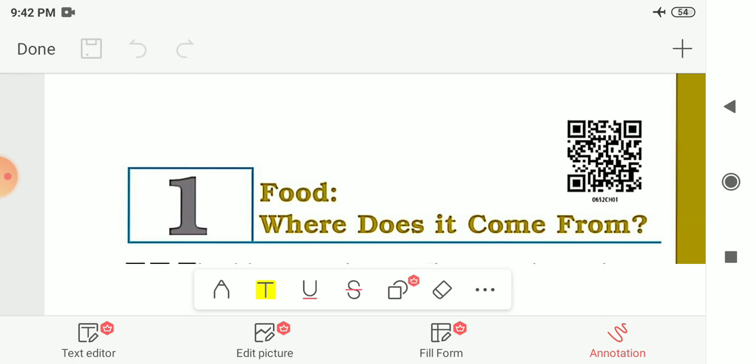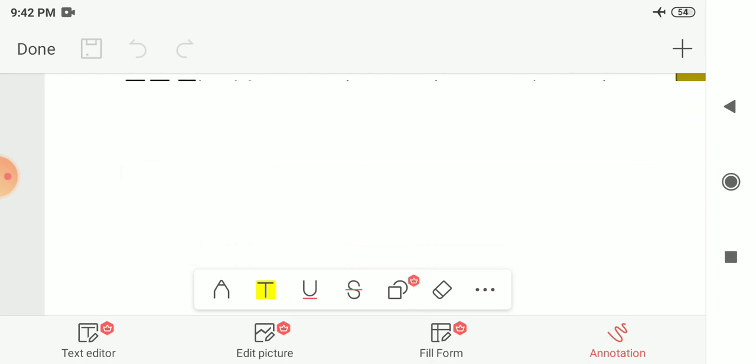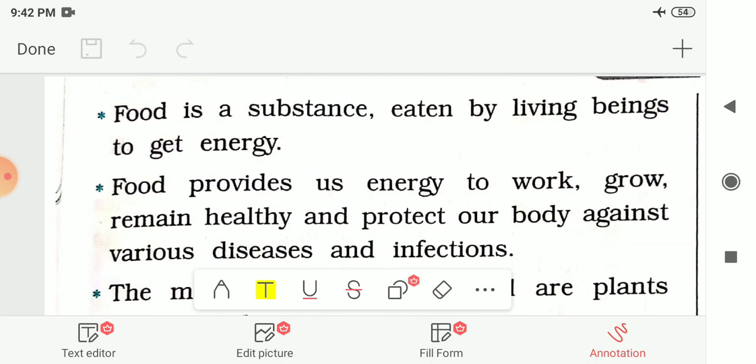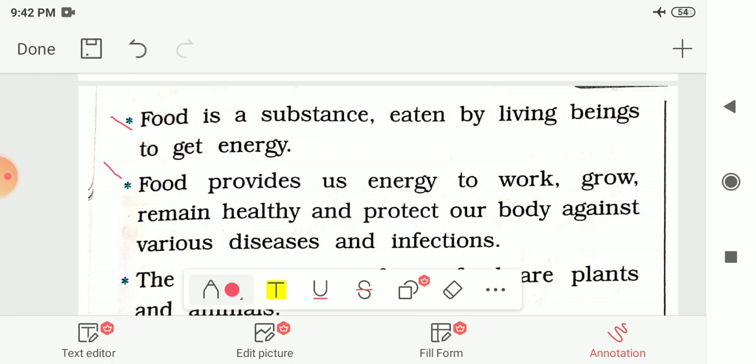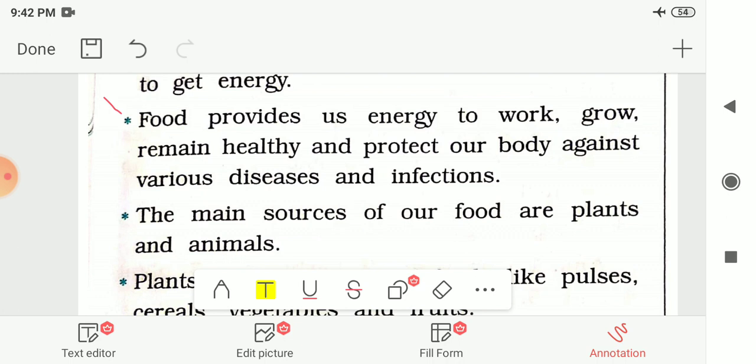Where does it come from? So in this chapter we had seen that food is a substance that is eaten by living beings to get energy. To get energy we are eating the food. And food provides us energy to work, to grow or to remain healthy and to protect our body against various diseases and infections. So this is the reason why we are taking the food.